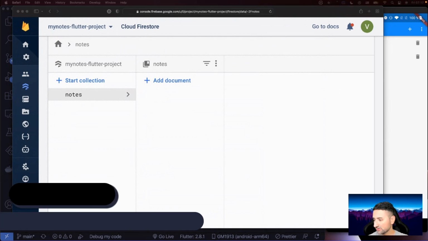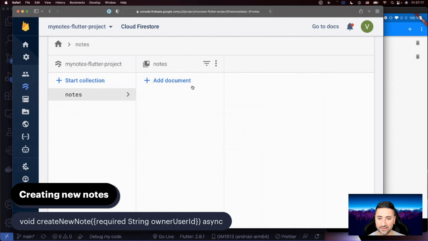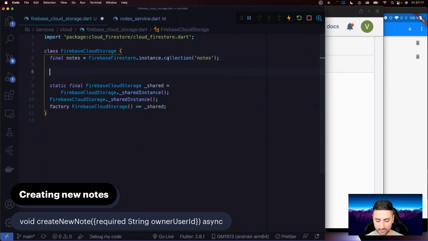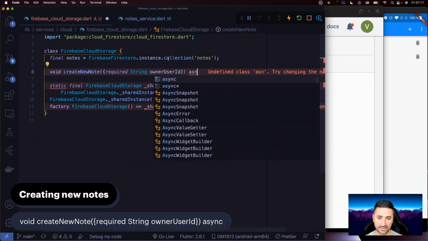So the first thing we need to do is to create a function for creating new notes. All right. So let's go ahead into our project and create a function as the caption indicates. I'm going to say void createNewNote in here. And then we need an owner ID. So required String ownerUserId, I believe we call it. And then it's an async function. Okay.